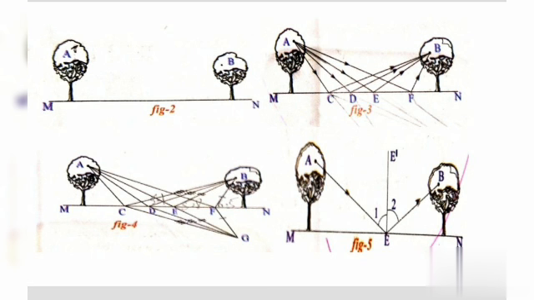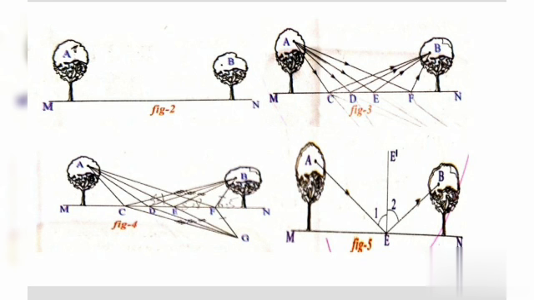Now think about the reflection of light and solve the task given below. A smart crow is on a tree at a point A as shown in figure 2. Some grains are on the ground MN. If the crow wants to take the grain and reach the point B on the other tree as early as possible, in least time, from where should the crow pick up the grains?